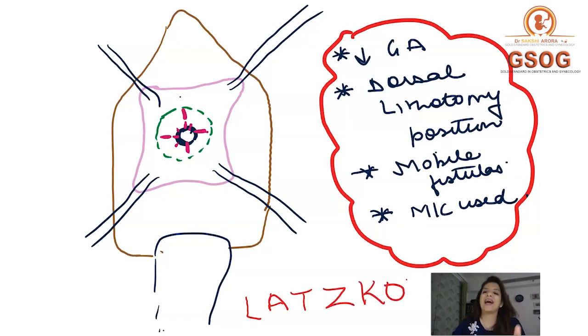Latsko technique. Now, what do you do in a Latsko technique? First, you are going to make the fistula visible to you, right? Once the fistula is visible, you are going to give a circumferential incision around the fistula, which in this image you can see is the green colored incision which I have given.